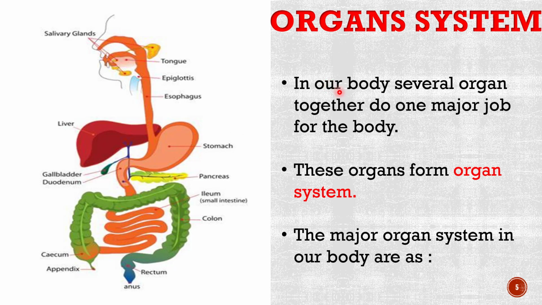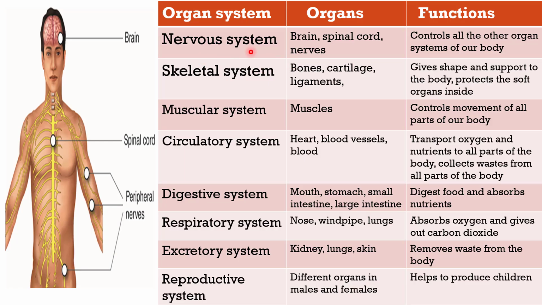Thus, we say that when several body organs come together to do one major job for the body, these organs form an organ system. The major organ systems in our body are the nervous system. The organs it contains are brain, spinal cord, nerves, and it does the function of controlling all the other organ systems of our body. Skeletal system. Its organs are bones, cartilage, ligaments, and it gives shape and support to the body. It also protects the soft organs inside.